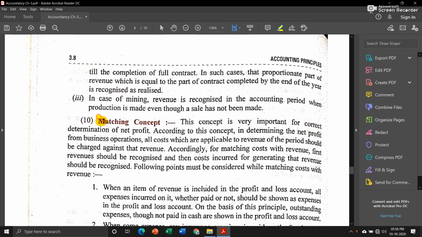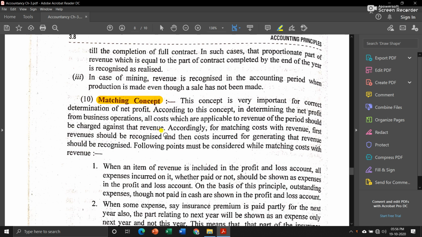Then next is the matching concept. The matching concept is nothing but another version of, or the same as, the accrual basis. This concept is very important for correct determination of net profit. According to this concept, in determining the net profit from business operations, all costs which are applicable to the revenue of the period should be charged against that revenue.